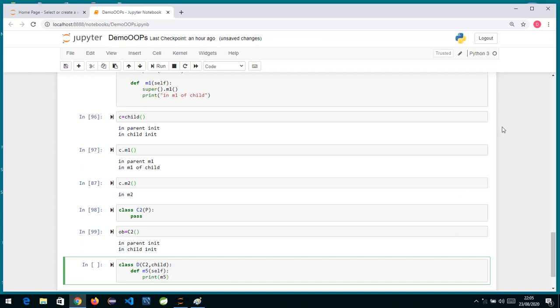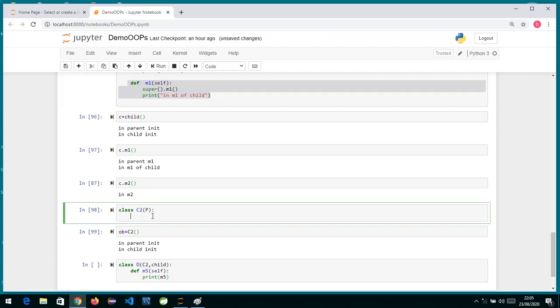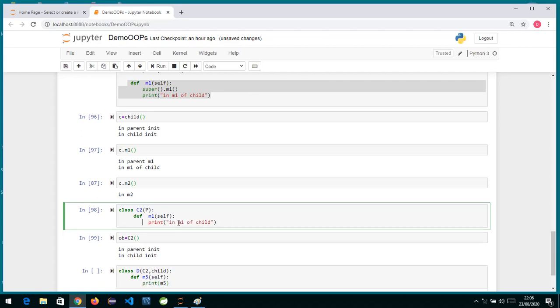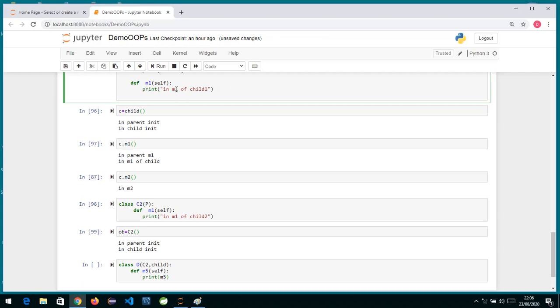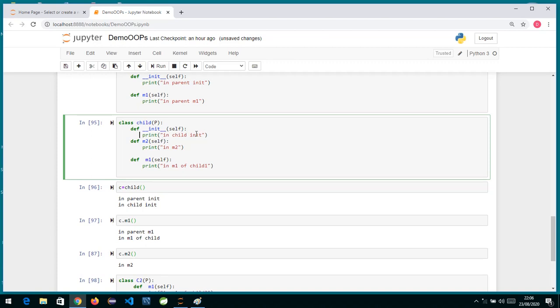Now what I'll do is I will just rewrite these classes. Suppose I have an m1 method in this class also. I'm removing this super.m1, I don't want it, and I write print in m1 of child 2. And this I'll write in m1 of child 1, and here also I'm removing the implicit call. So these are my two classes which I have written over here. I'll just remove the super call.